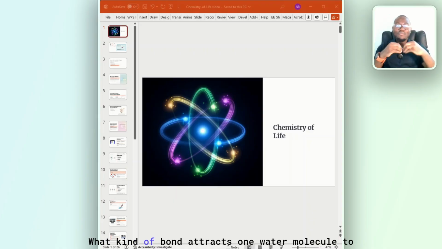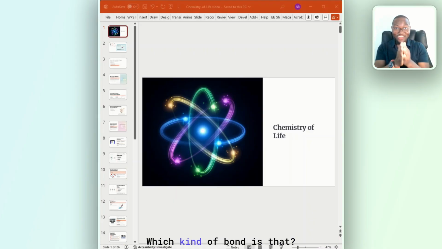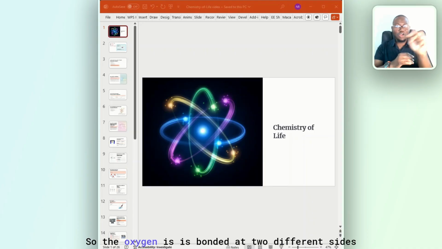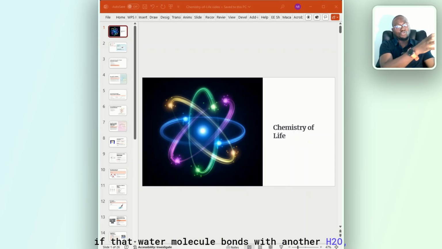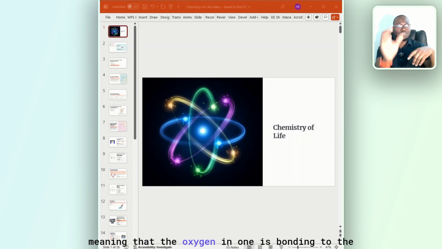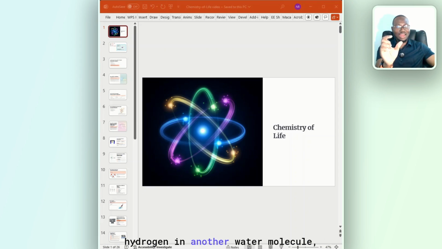All right. What kind of bond attracts one water molecule to another water molecule? Which kind of bond is that? Remember, one water molecule is H2O, right? So the oxygen is bonded at two different sides by hydrogen. So that oxygen to hydrogen bond, which bond is that? Now, if that water molecule bonds with another H2O, meaning that the oxygen in one is bonding to the hydrogen in another water molecule, what kind of bond is that?